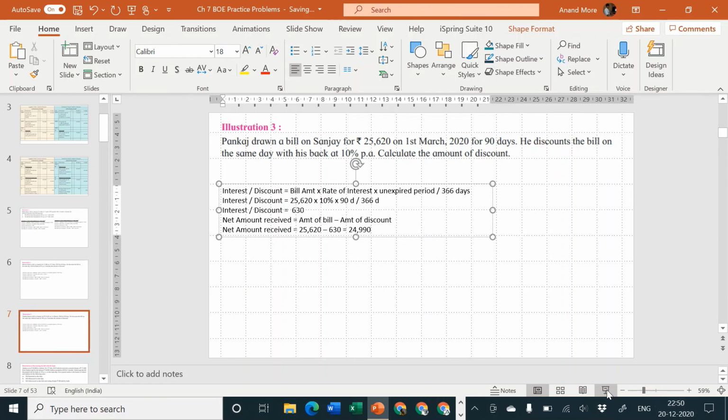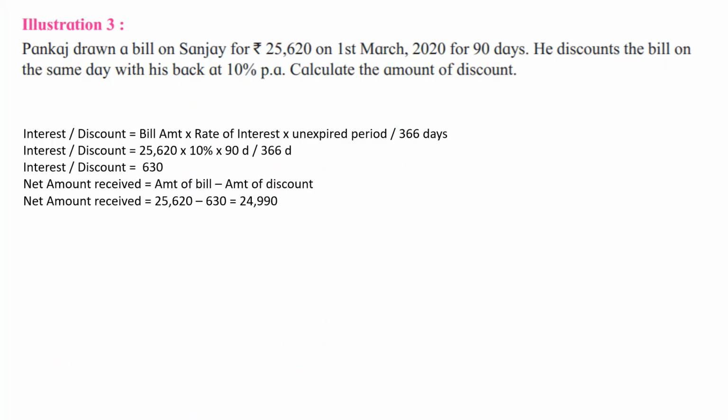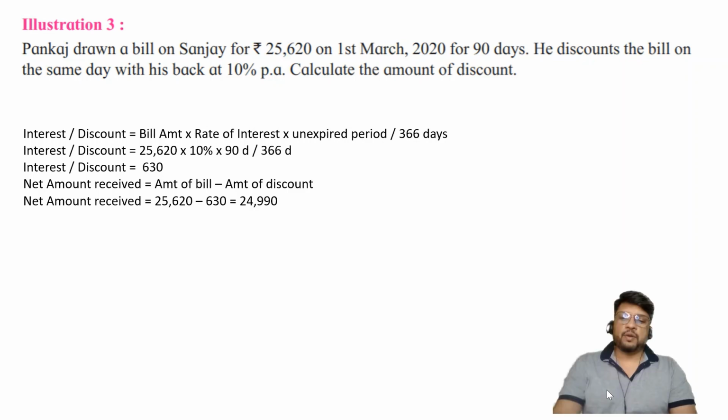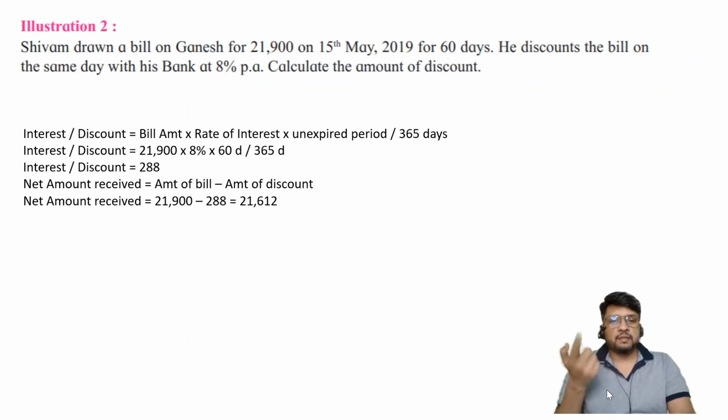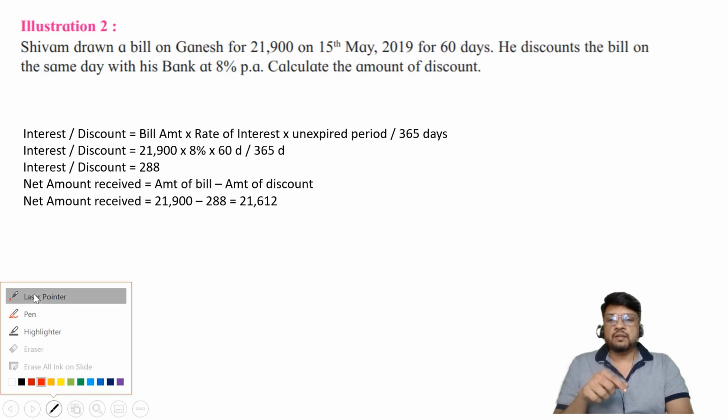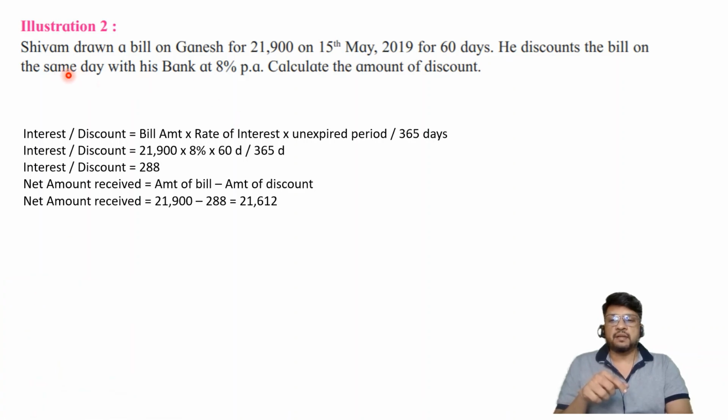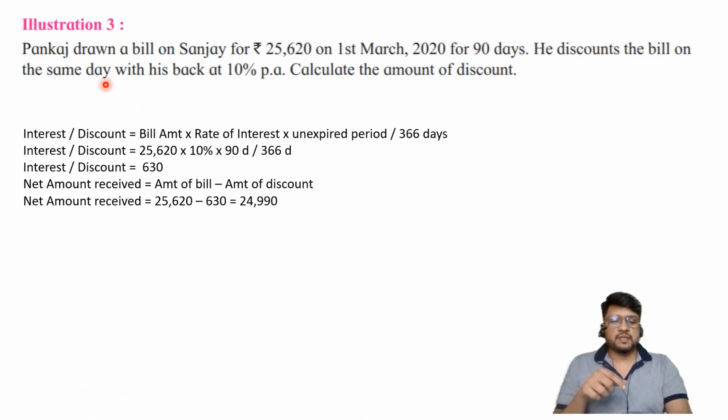If required, pause the video, check the calculation and then resume the video. I hope you have understood the basic idea of calculation of discount. It is always the amount of bill multiplied by the rate of interest multiplied by the unexpired period of the bill, the remaining period, not the total period. In the third illustration which I have solved just now, 90 days. In the previous equation, 60 days. There was no tension because the date of drawing the bill and the date of discounting the bill is exactly the same. So since it is on the same day, the total period of the bill became the unexpired period of the bill.